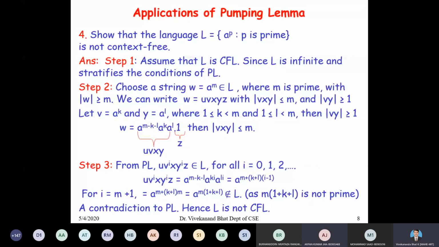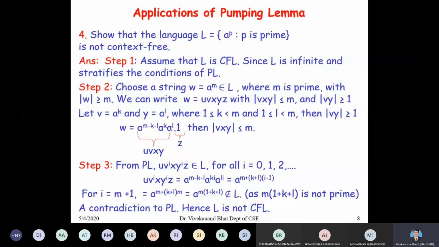In all these problems, the idea is simple. We are using the method of contradiction to prove that certain languages are not context free, applying the pumping lemma. We decompose the chosen string so that it satisfies the conditions of the pumping lemma.